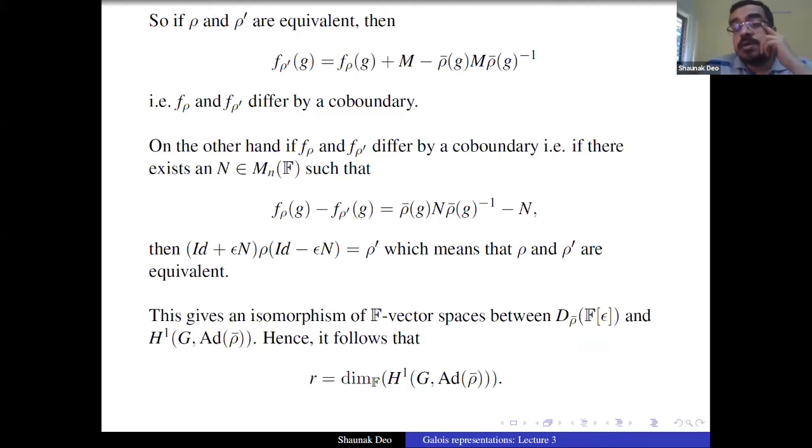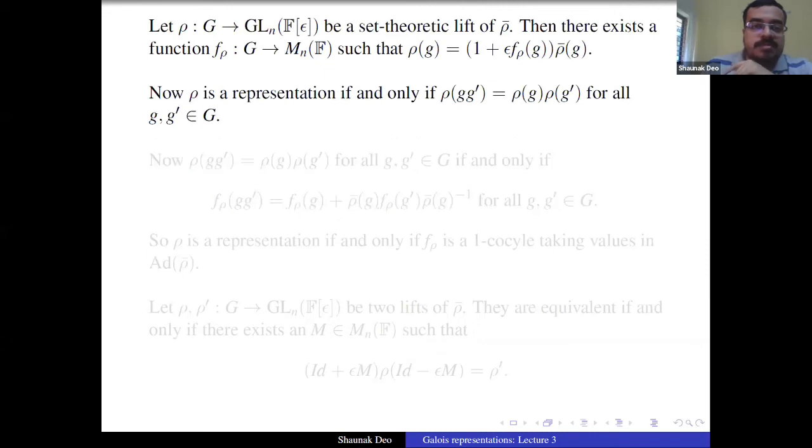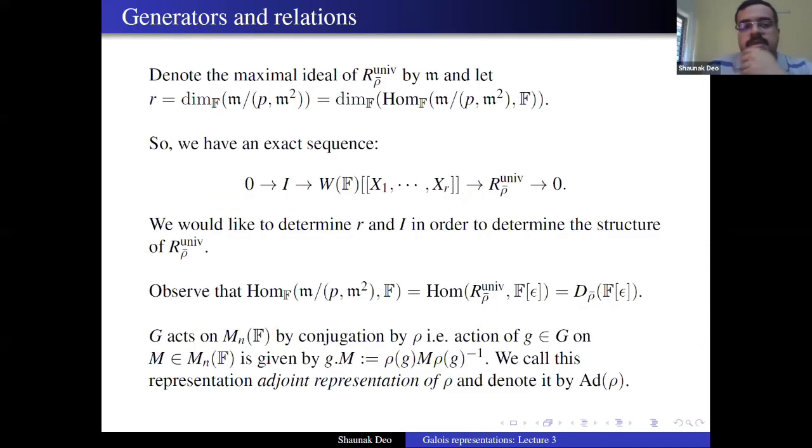So now the question comes, what is the I, right? So maybe let me take a moment to just go back to the slide before that. Yeah, so we have this exact sequence: 0 to I to the power series ring over W(F) in R variables to R rho bar univ. And we determined what this R is. It is the dimension of H1 of G comma ad rho bar over F. Now we want to know what this I is.